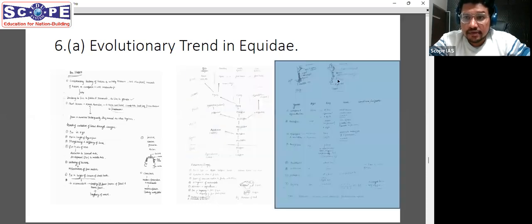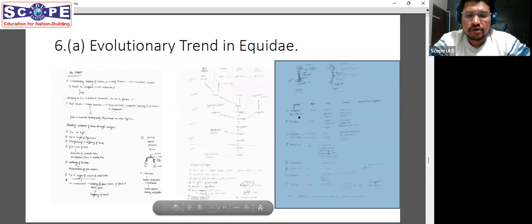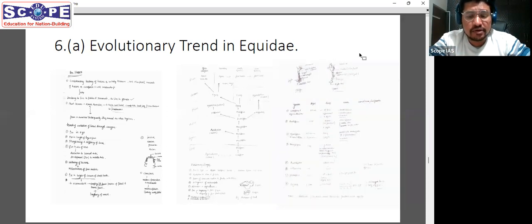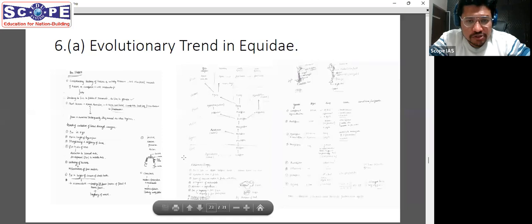Then here, as someone was asking that the content falls short, this is how you can increase that content. In our notes as well, we have described how those digits evolved. What were those particular evolutions? So for example, their height increased. For example, initially there were many toes in their foot, and later on as they proceeded, the number of digits reduced. So that is one thing you can write about. There was evolution in their jaws, which we have mentioned here. That is something which you could have mentioned.